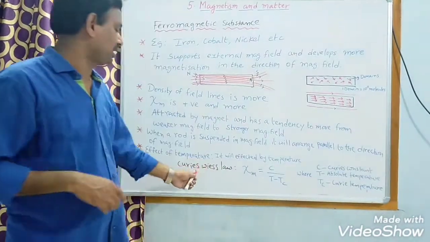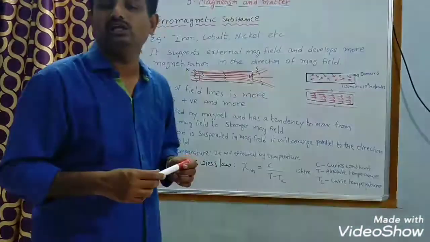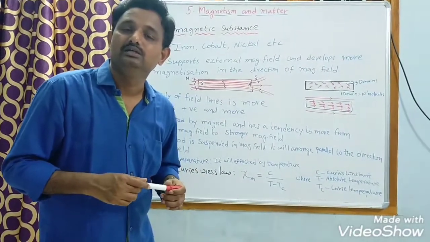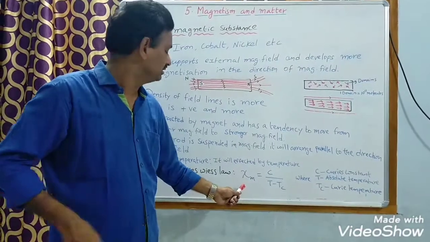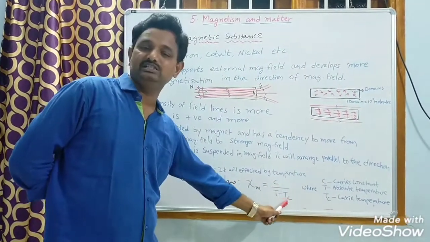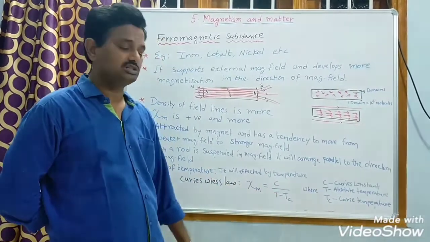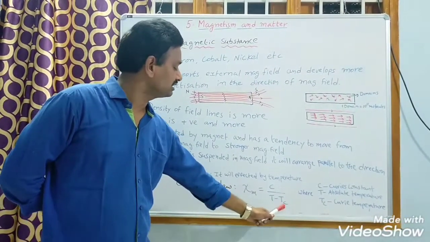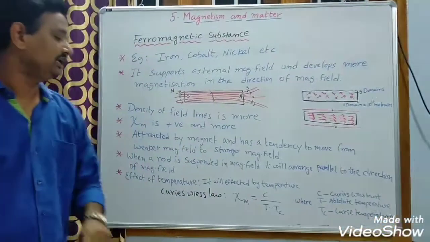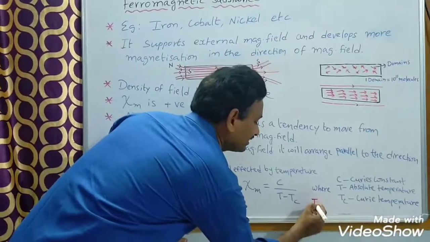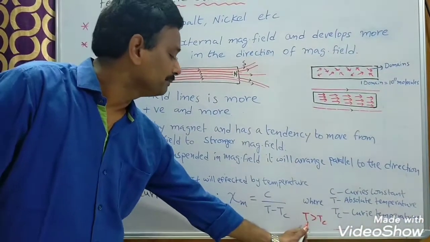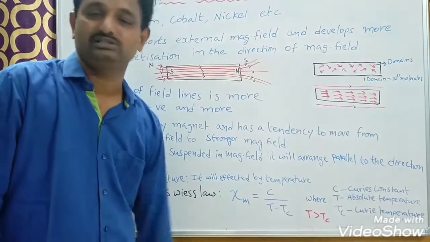According to the Curie-Weiss law, the magnetic susceptibility of a ferromagnetic substance in the paramagnetic region above the Curie point is expressed as Xm equals C by T minus Tc, where C is the Curie constant, T is the absolute temperature, and Tc is the Curie temperature. Here T is greater than Tc. That means the absolute temperature is greater than the Curie temperature.